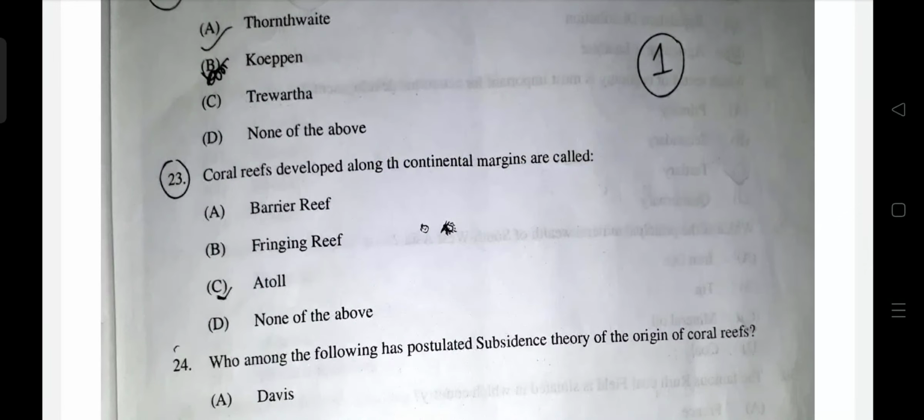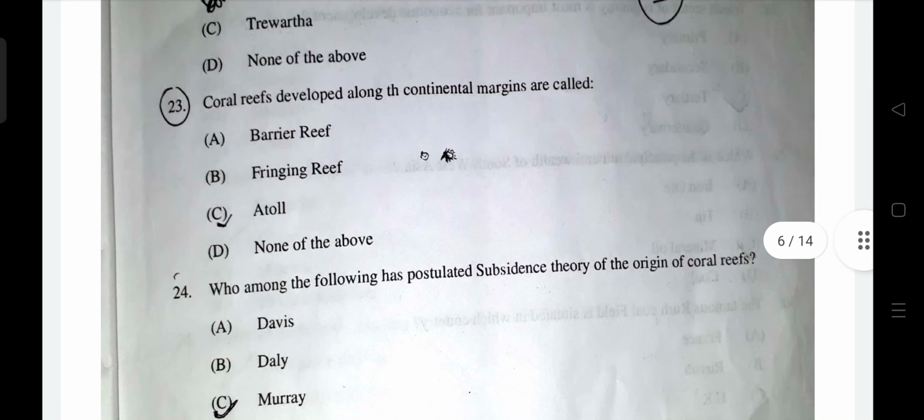Coral reefs developed along the coastal margins. When this happens along continental margins, we call them fringing reefs. Barrier reefs happen when there is a wide gap of ocean between them, like the Great Barrier Reef, where you can see a much larger areal extent of sea. The correct answer would be fringing reef. They lie just along the coastal margin or along the islands. Atoll is a different kind of coral reef which is in a circular form. So fringing reef is correct.